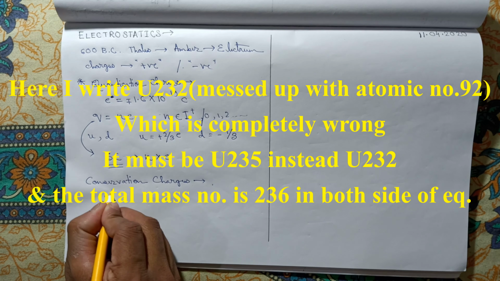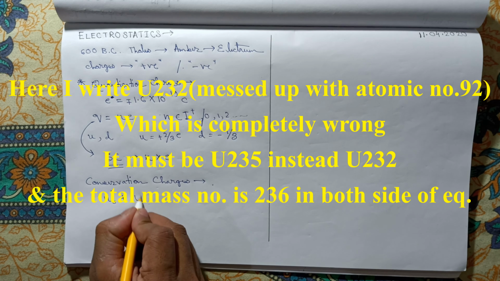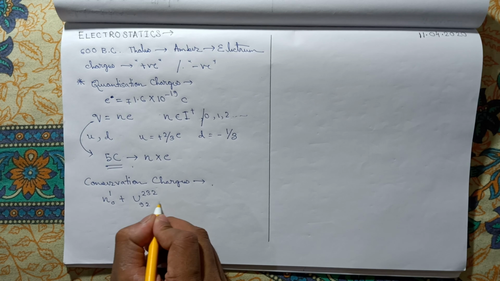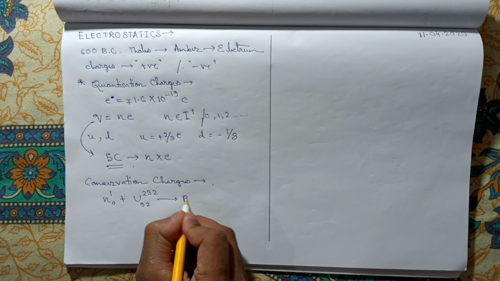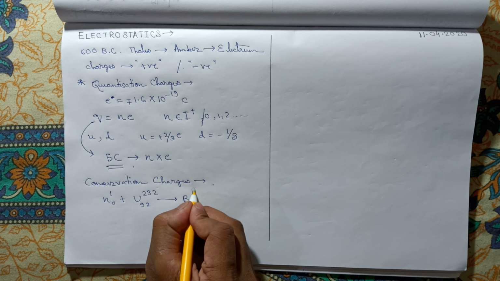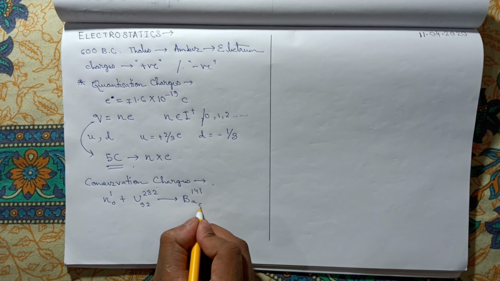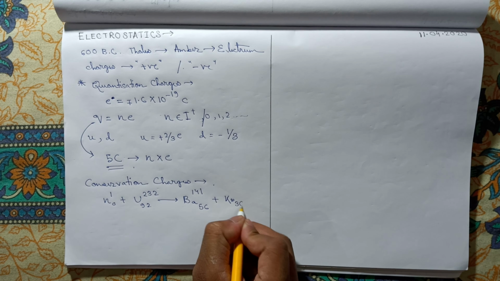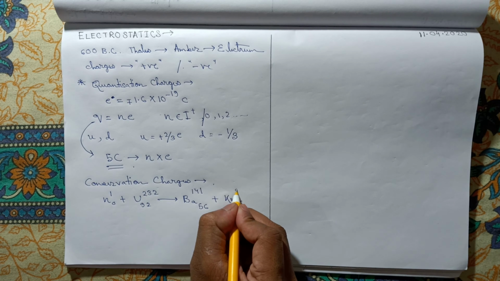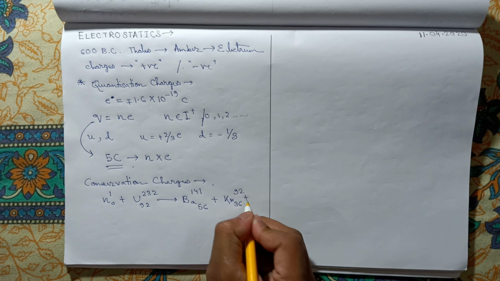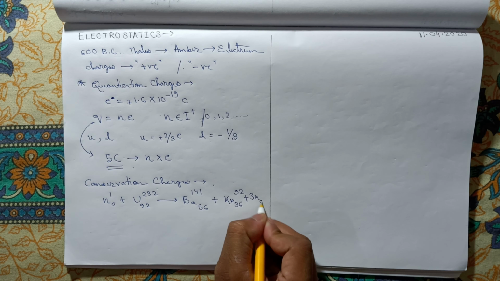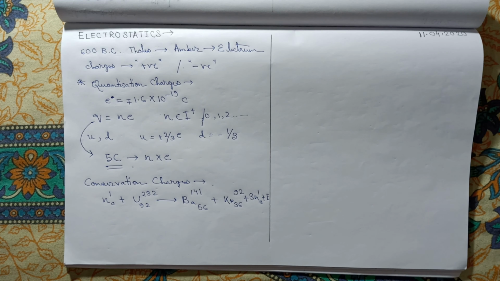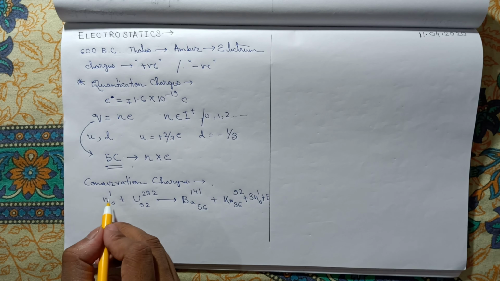You can take any reaction from anywhere. The most popular is the nuclear reaction, where uranium is bombarded with a slow or thermal neutron, and it breaks into barium plus krypton, krypton having 92, and 3 neutrons as well as some energy. Look at that nuclear equation.